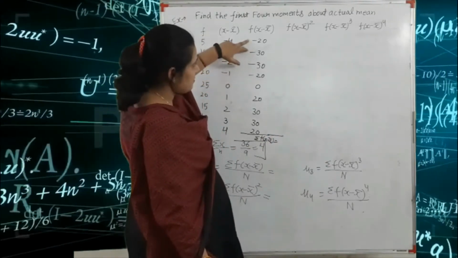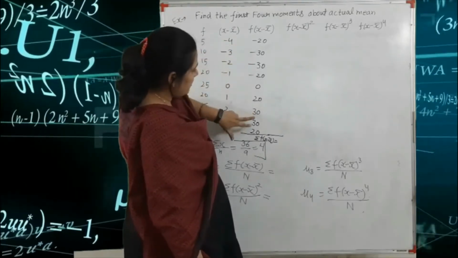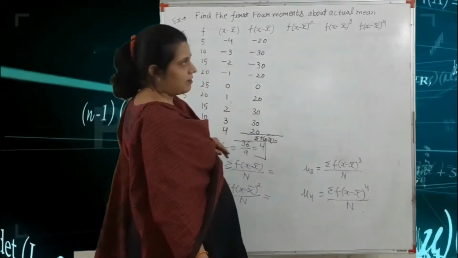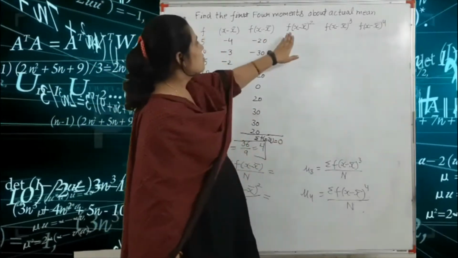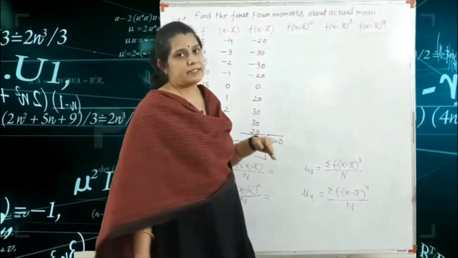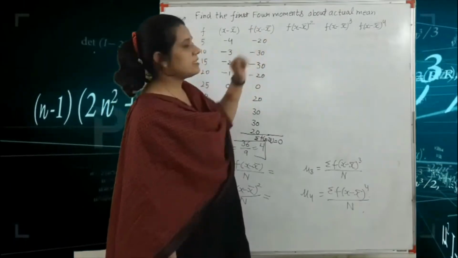So two terms are minus 20 and two terms are minus 30. Here again, two terms are plus 20 and two terms are plus 30. So the total is 0. Got it? Next, we find f(x minus x bar) whole square. Got it? So this is the column of f(x minus x bar).